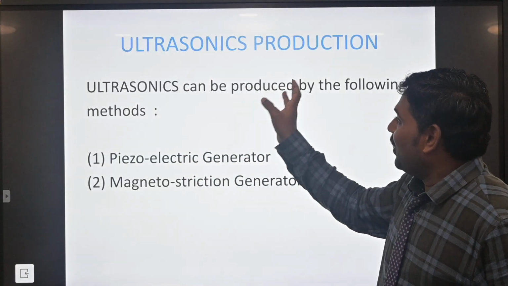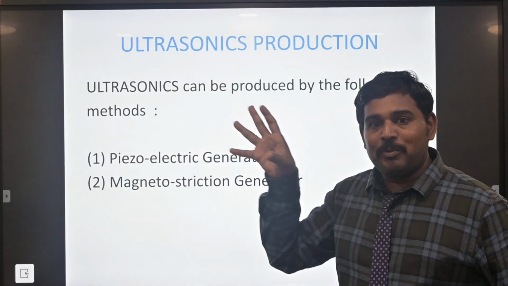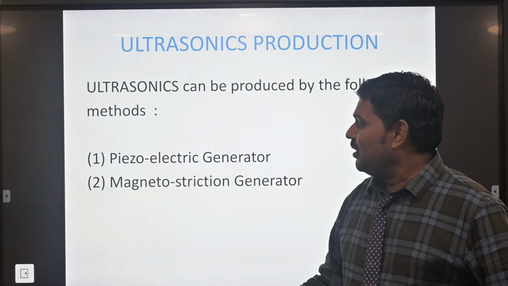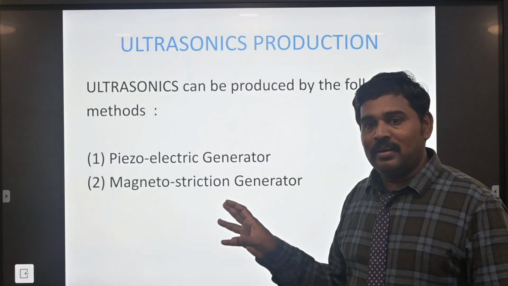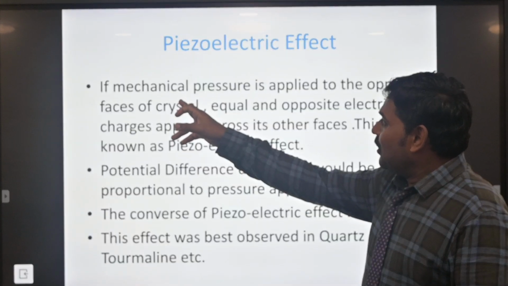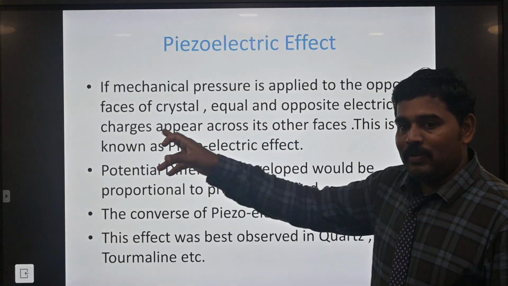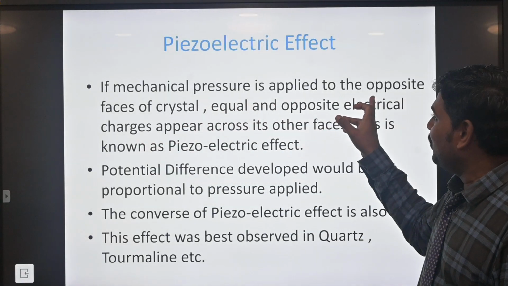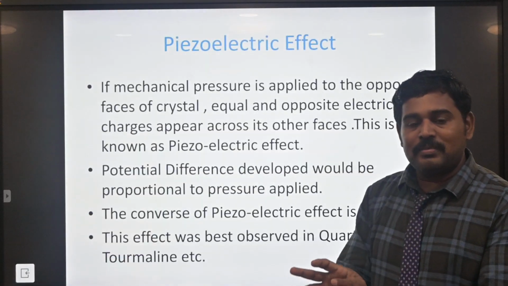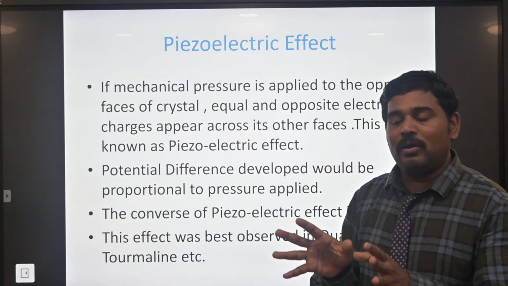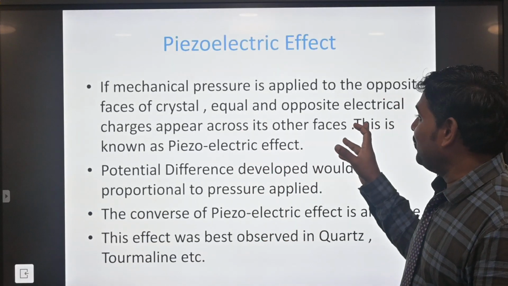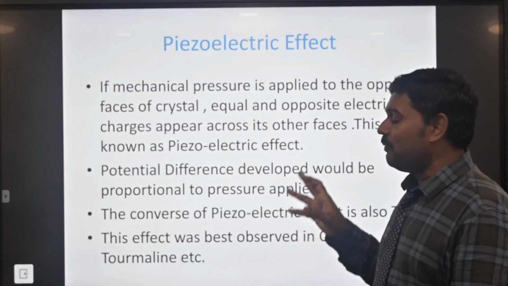Ultrasonic waves are produced by two methods. One is the piezoelectric generator, and the second is the magnetostriction generator. In the piezoelectric method, mechanical pressure is applied to the opposite faces of a crystal. Equal and opposite electric charges appear across the faces.